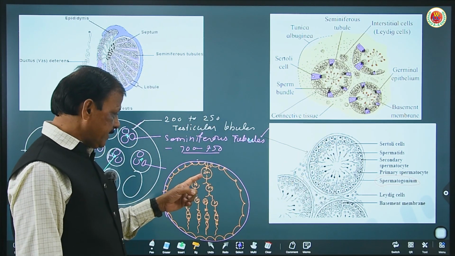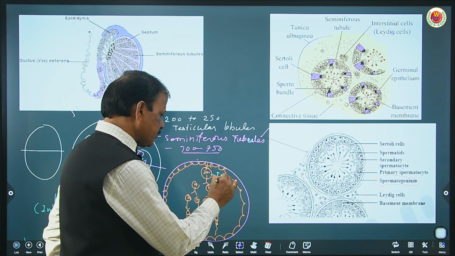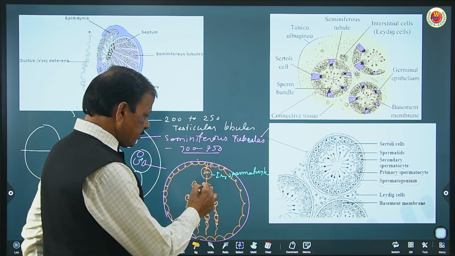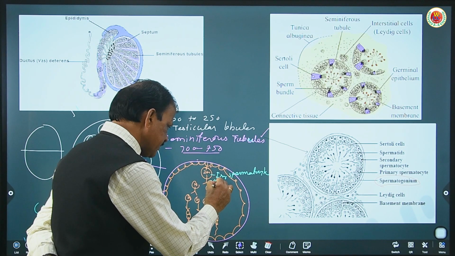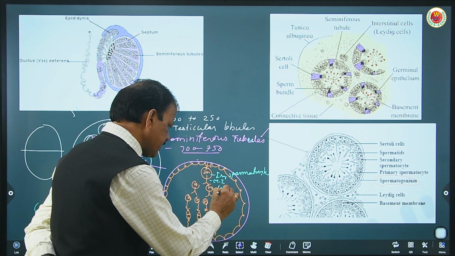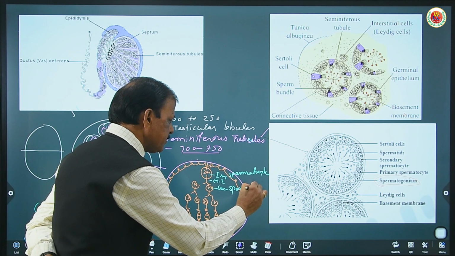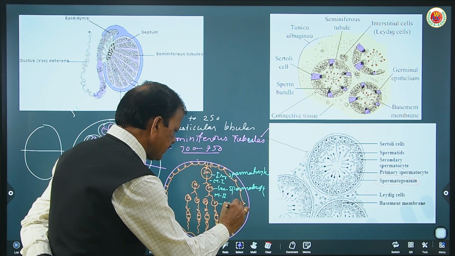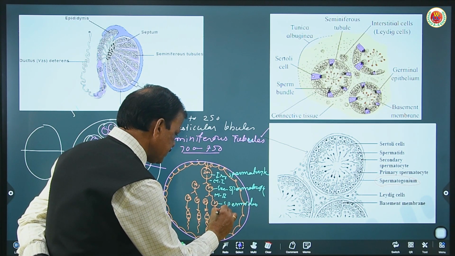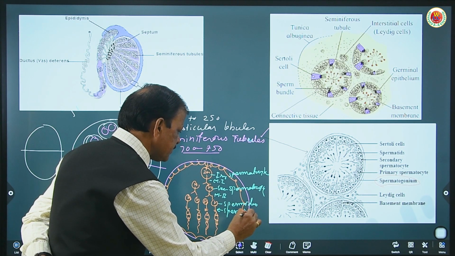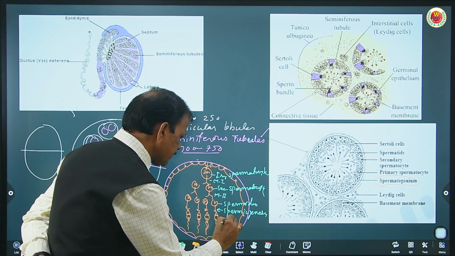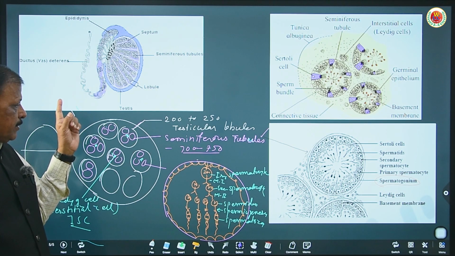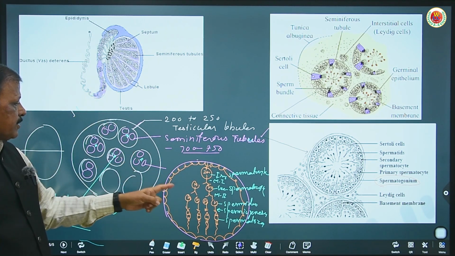That is what I have explained here, that this is a primary spermatocyte. We are going to learn in detail the process of formation of spermatozoa. Here meiosis 1. These are the secondary spermatocytes. Now this undergoes meiosis 2 and produces spermatids. Now these spermatids undergo spermiogenesis and finally produce spermatozoa.